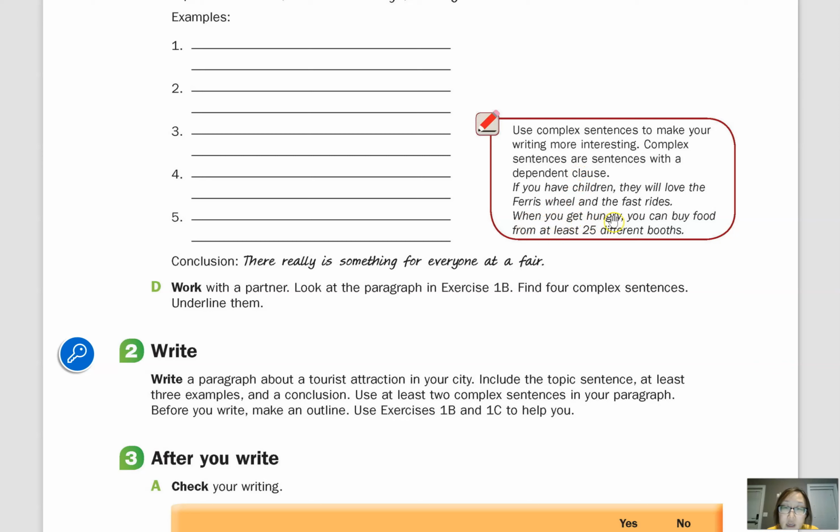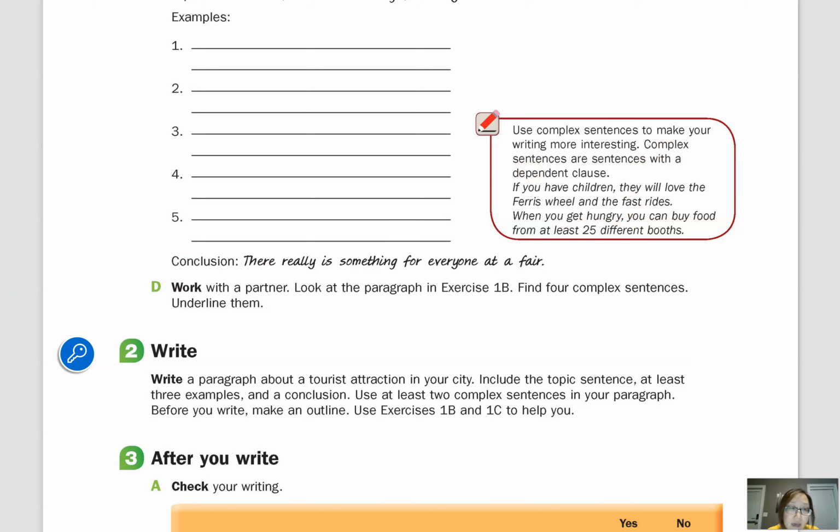When you get hungry, you can buy food from at least 25 different booths. Okay, so when you get hungry, this is a dependent clause. And then the main clause is you can buy food from at least 25 different booths. It's a complete sentence. And then together, it makes a complex sentence.